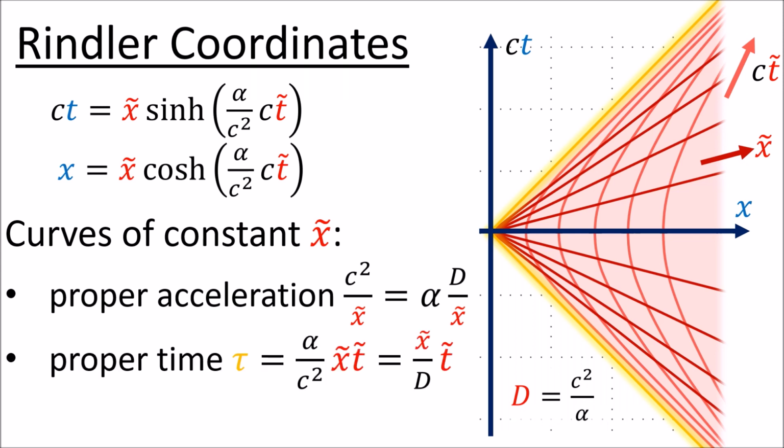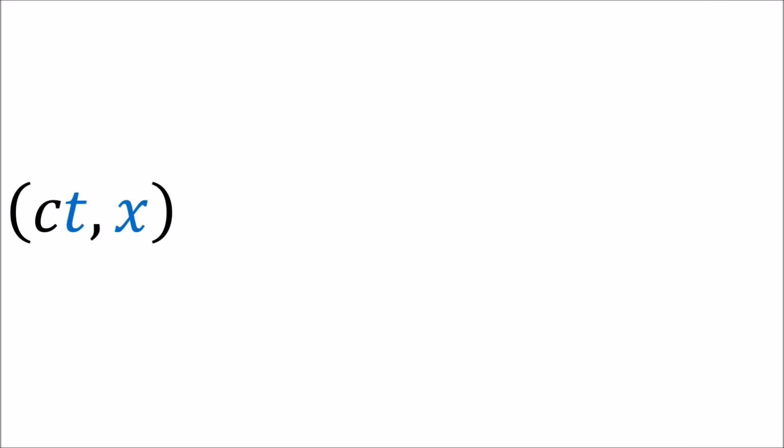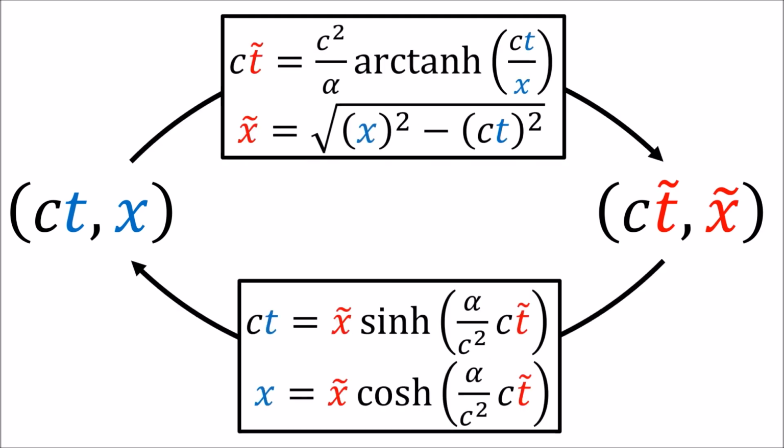The proper time for a traveler with constant x tilde coordinate is alpha over c squared times x tilde times t tilde. We also saw that the formula for the spacetime interval, s squared, was just negative x tilde squared, which is different than the formula that we're used to seeing in inertial frames. We also derived formulas to convert between the standard coordinates and the Rindler coordinates in both directions.